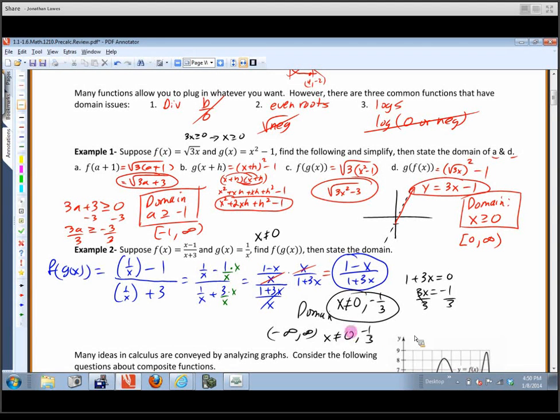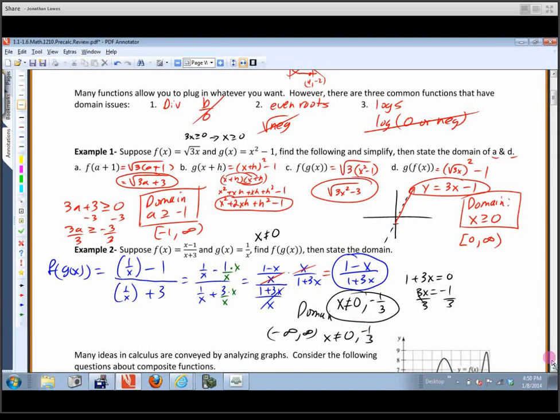But again, sometimes it can be a struggle to see why 0 wouldn't work, because if you plug in a 0 here, you get 1 plus 0, so that looks like it's okay. But remember, everything starts with this inside function, so anything that's not okay to plug in to start with isn't going to be okay in the end result. And again, if you were to plug in this composite function right here in the calculator, it would show that there's a domain issue. The function value doesn't exist at 0 or at negative 1/3.